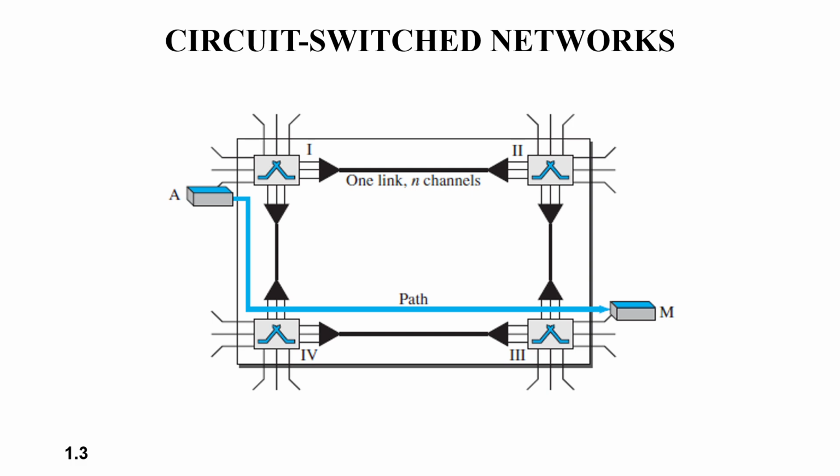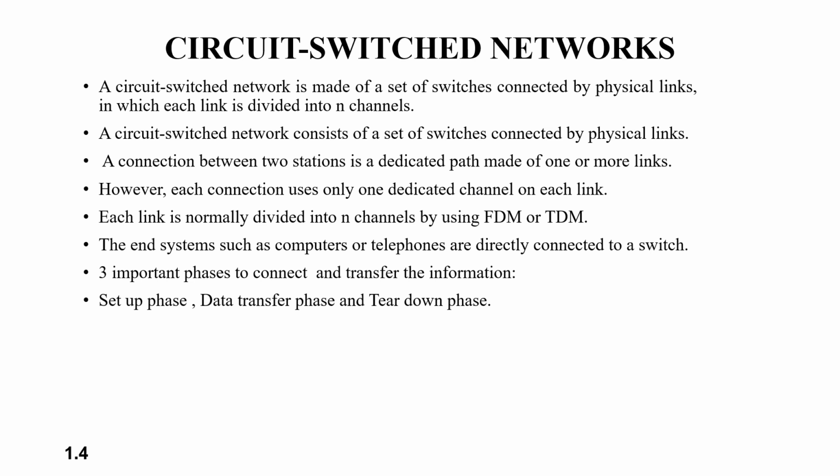This is the circuit switch network. The connection is established between the nodes. A circuit switch network is made up of a set of switches connected by physical links, in which each link is divided into n channels. A connection between two stations is a dedicated path made of one or more links. However, each connection uses only one dedicated channel on each link. Each link is normally divided into n channels by using FDM or TDM.